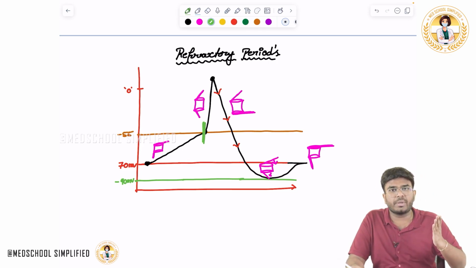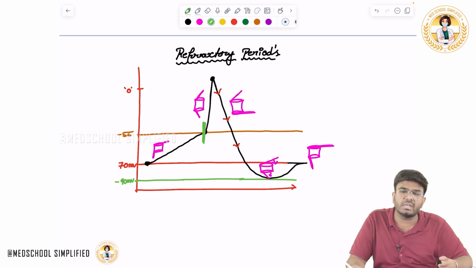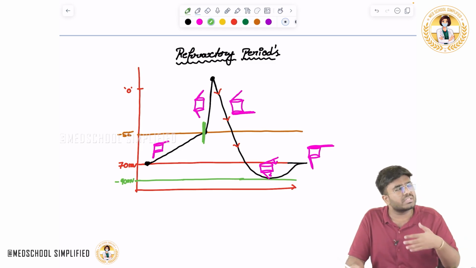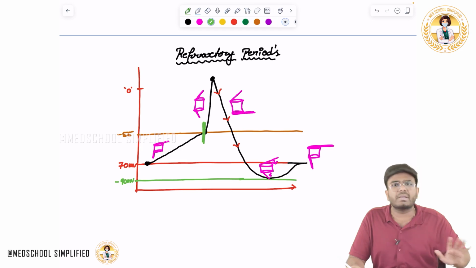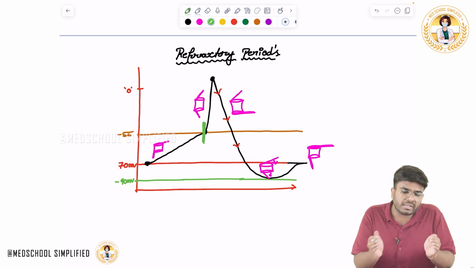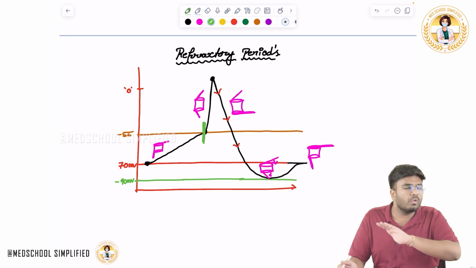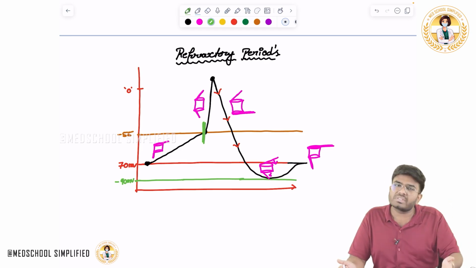Activation gate is open, inactivation gate is open, so sodium is coming into the cell. If there are 1 million voltage gated sodium channels, all 1 million are completely open. There is no partiality, no 50% open, 50% not open. Everything is open, so sodium is coming into the cell.